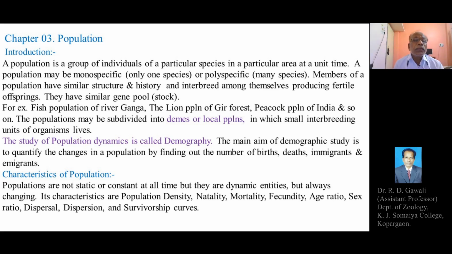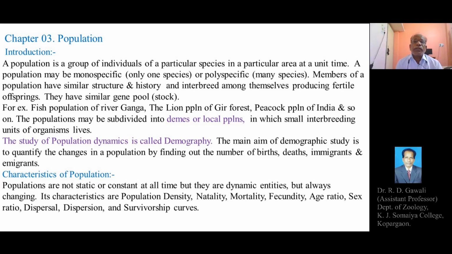Friends, in previous topics we have already explained the definition and several aspects regarding the population. So today also we are going to discuss the introduction and the different attributes or characteristics of the population.